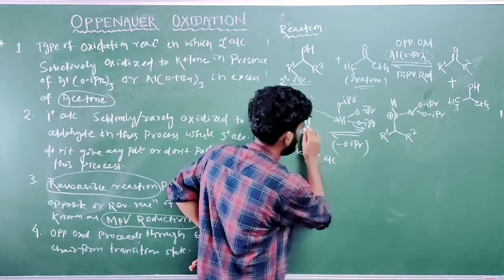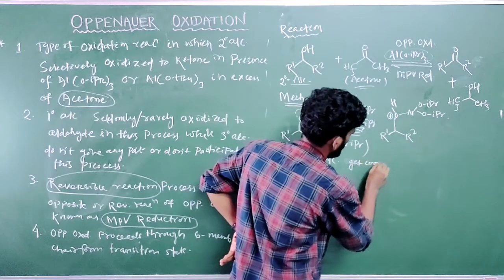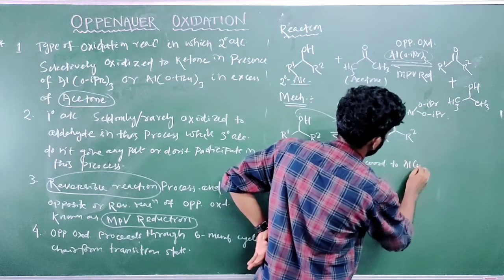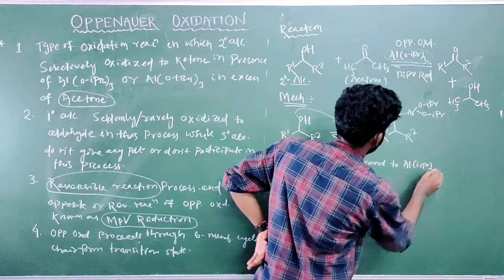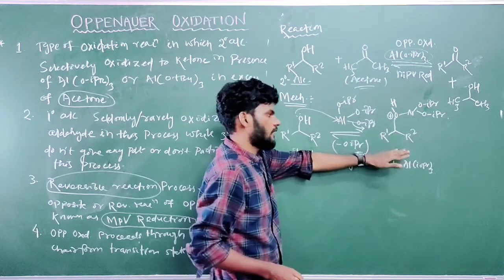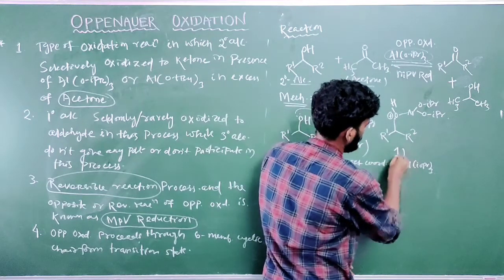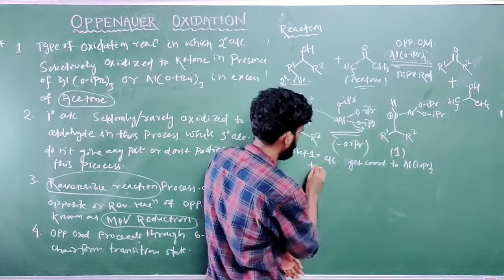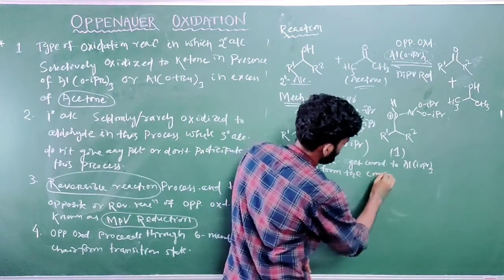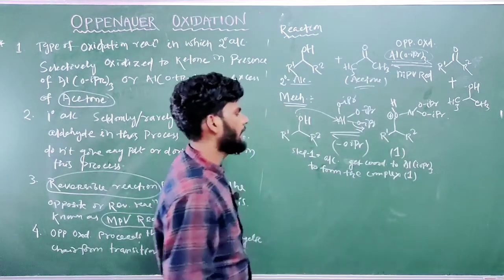We can write it as: the alcohol gets coordinated to aluminum isopropoxide to form a complex. Let the complex be named complex 1. Okay, this is step 1.